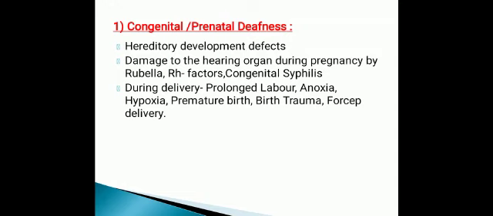Now, the congenital causes are like hereditary developmental defects, then damage to the hearing organ during pregnancy by rubella infection, then Rh factor incompatibility, then congenital syphilis, then during delivery prolonged labor, anoxia, hypoxia, premature birth trauma, or forced delivery. These are the causes in which sensorineural deafness is present at the time of birth.